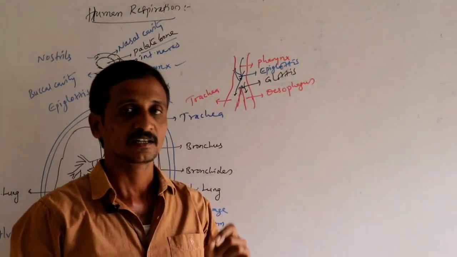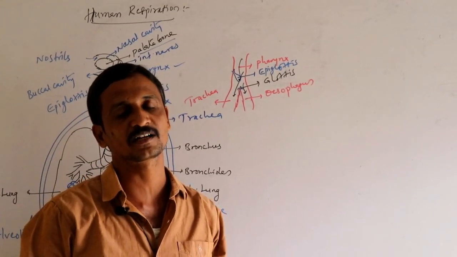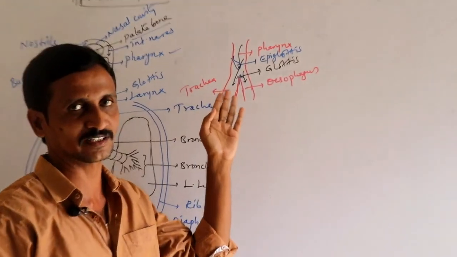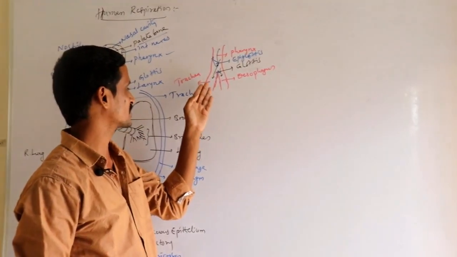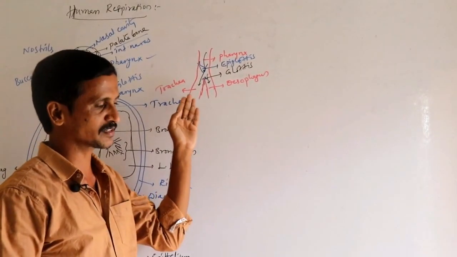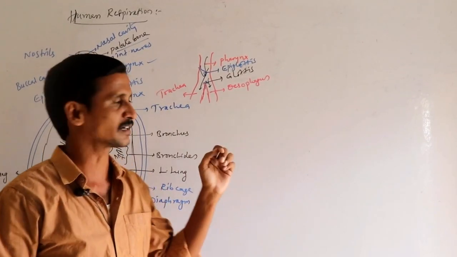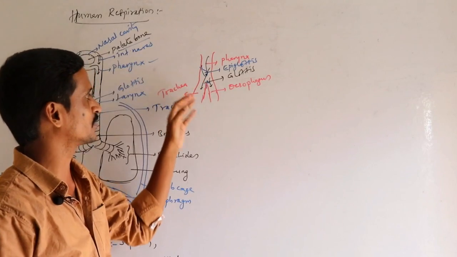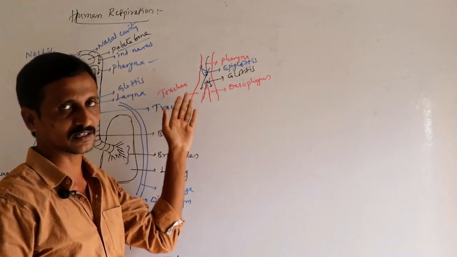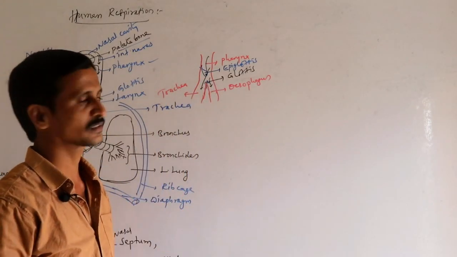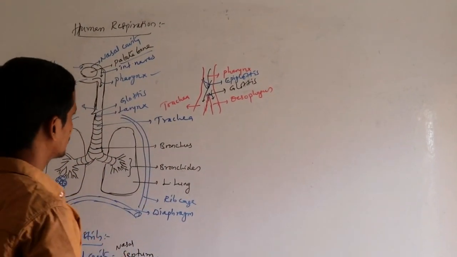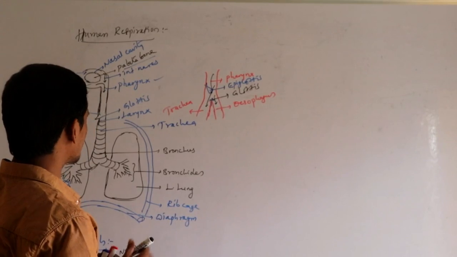Improper closure of the epiglottis leads to cough or choking, because if a food particle by chance enters the trachea, sometimes it may even cause death. That's why proper closure of the epiglottis and glottis is required, and that will not allow the entry of food into the trachea. Once you understand that, let us see what the larynx is.